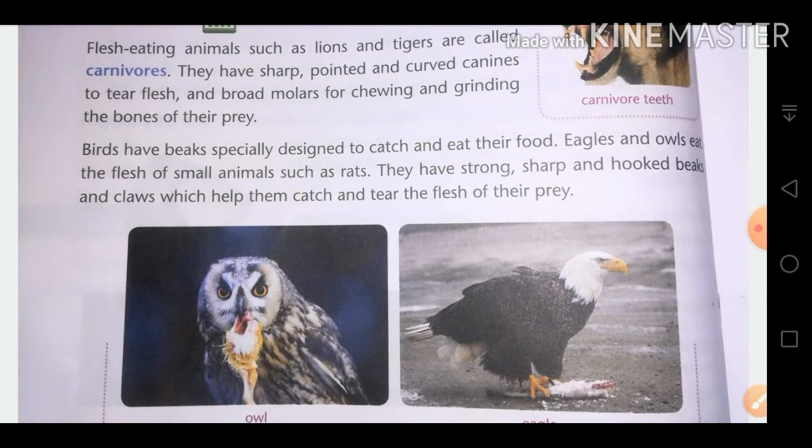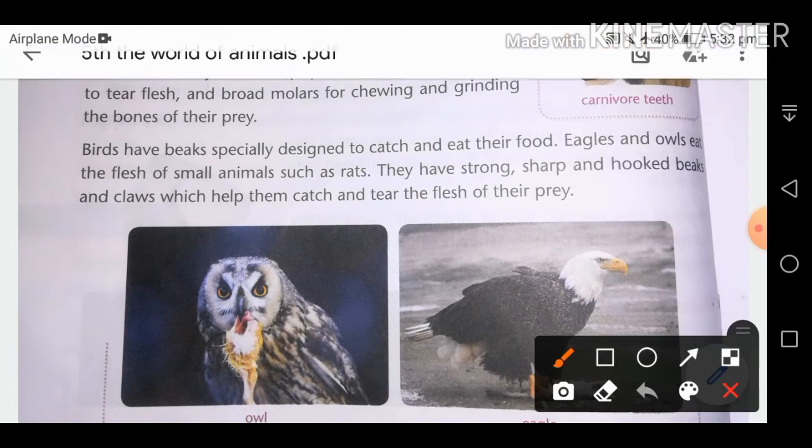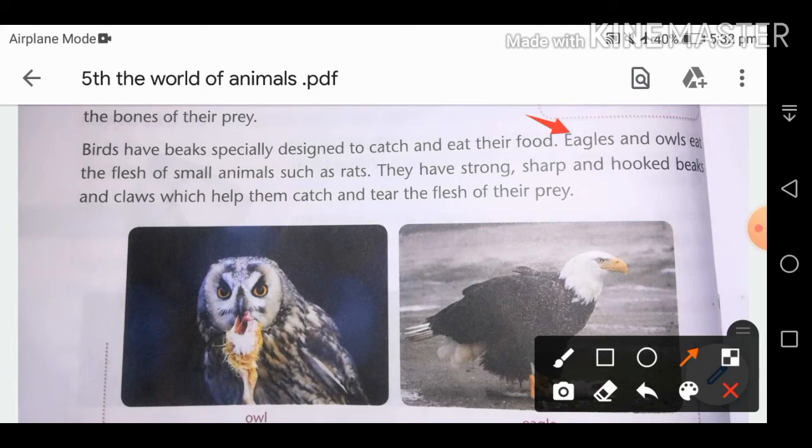Birds have beaks specially designed to catch and eat their food. For example, eagles and owls eat the flesh of small animals such as rats. They have strong, sharp and hooked beaks. With the help of their beaks, they can easily tear the flesh of small animals.